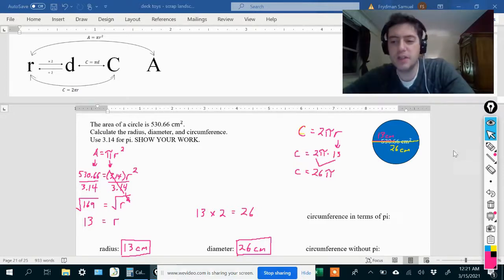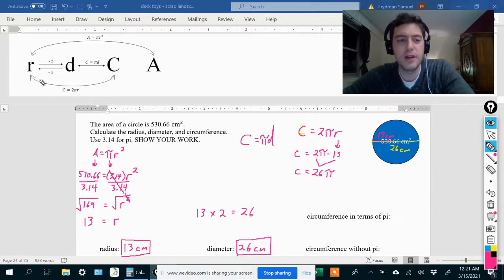And then if we had been using C equals pi d, that 26 would have been the diameter, right, after multiplying by 2. And then we could do C equals pi times 26, which is the same thing as C equals 26 pi. So really, it's pretty much the same thing using this equation, or just multiplying by 2 and then using C equals pi d.